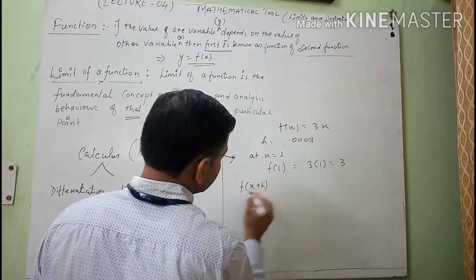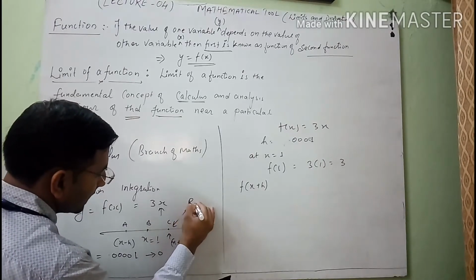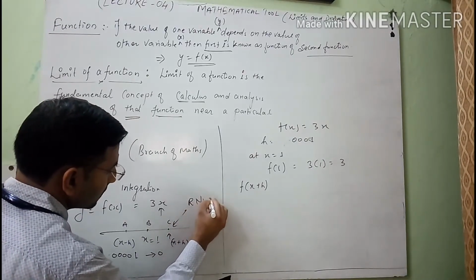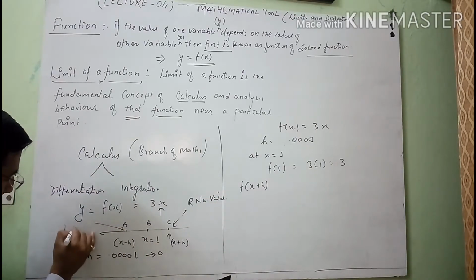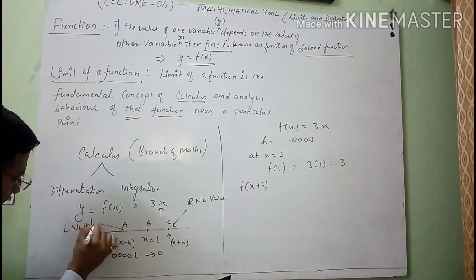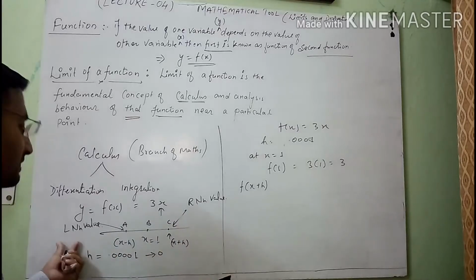And after that I will check the value of function at their right hand. See here, I will write here right hand side neighborhood value, and this one is the left hand side neighborhood value. So I will check the value of function, these right side neighborhood value and left side neighborhood value.